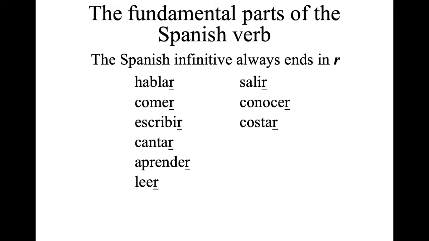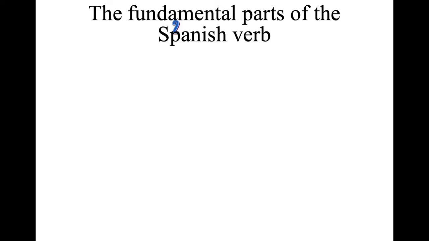Costar is to cost. Correr is to run. Finalizar is to end. Freír is to fry. So what is the one thing in common that you find in all of these verbs? Yes, all of them end in R. So that was number 1.